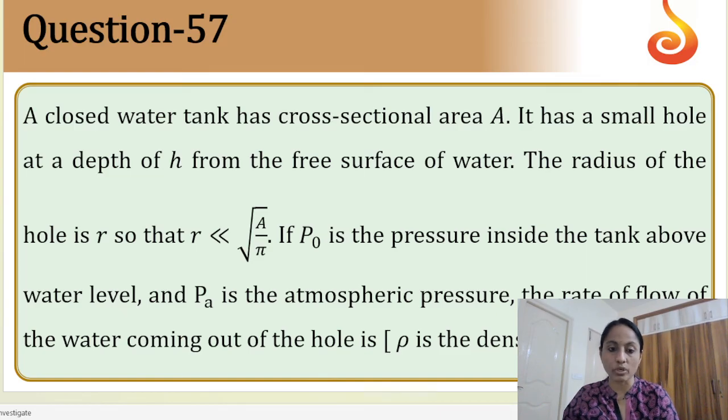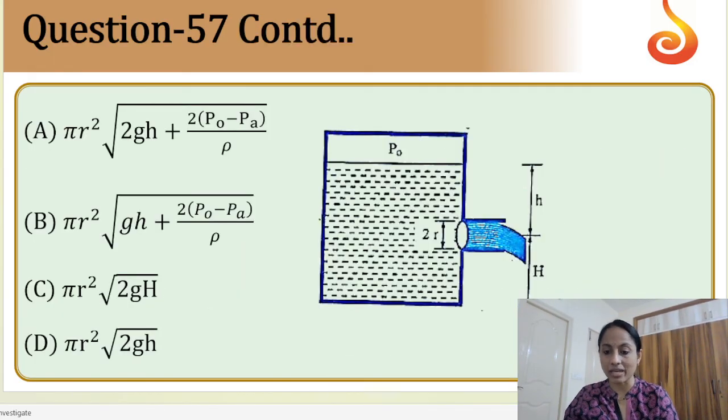Okay, next. A closed water tank has cross-sectional area A. It has a small hole at a depth H. R is much less than. So let us see the diagram here. This is the diagram we have. The height above the hole is small h. Height below the hole is capital H. The diameter of the hole is given as 2r and the pressure here is P naught.